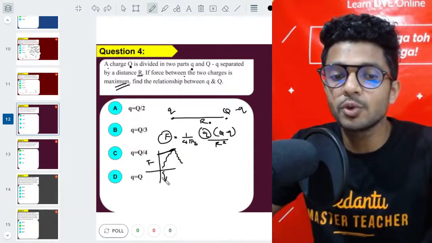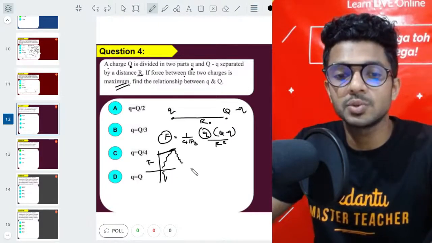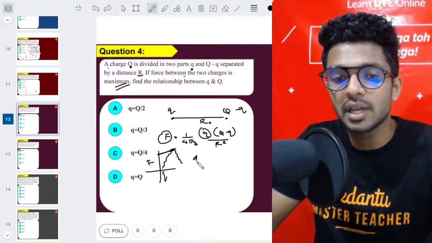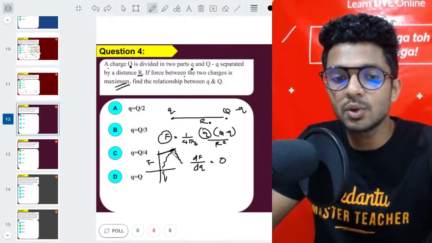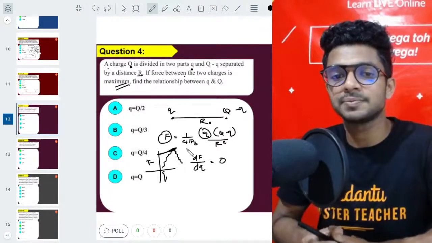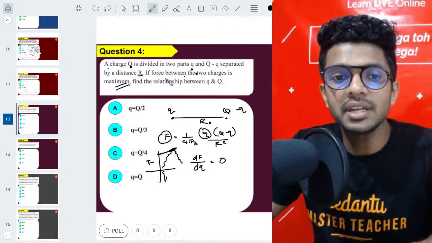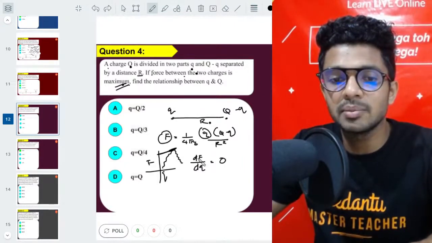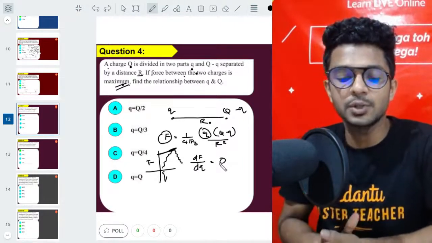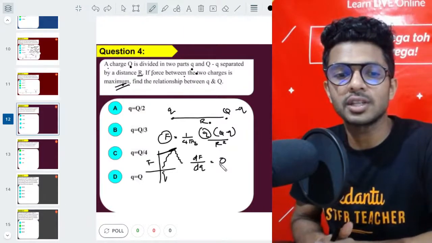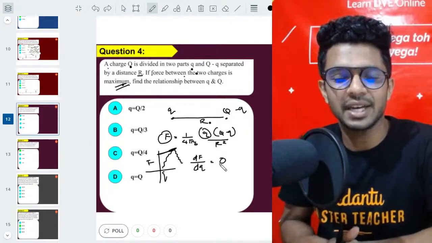The slope of the force-q graph is 0, which we express as dF by dq equal to 0 at the maximum position. So at the point where the force is maximum, dF by dq will be equal to 0. I hope you all got this concept, right?